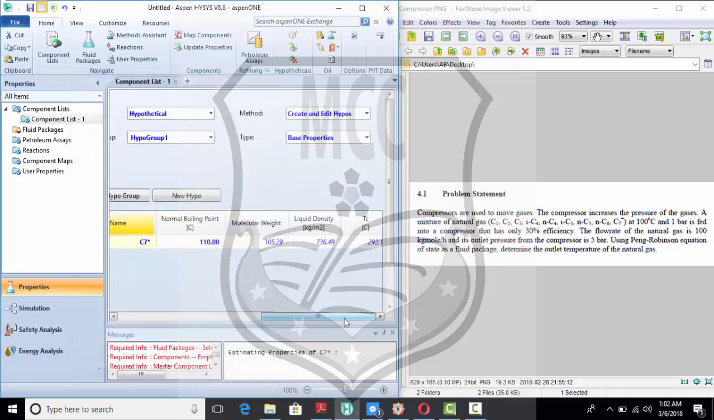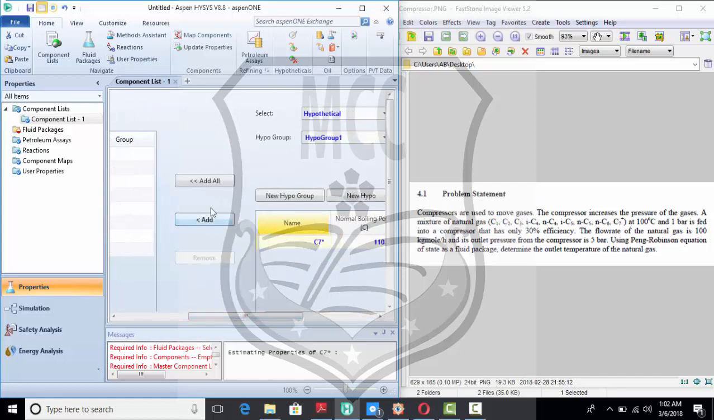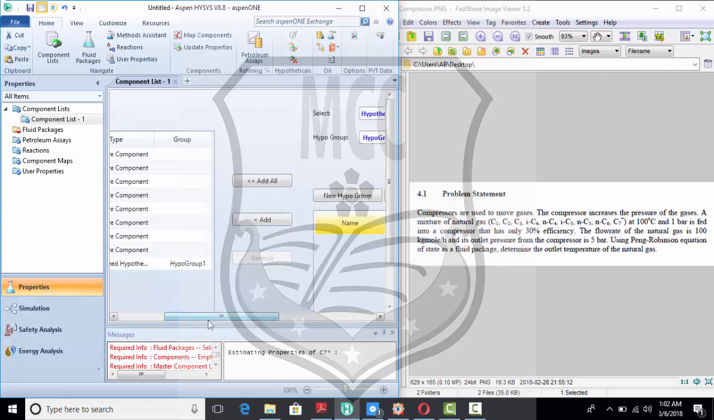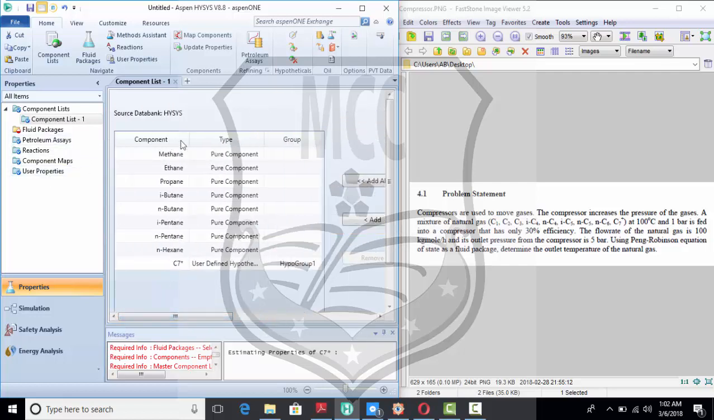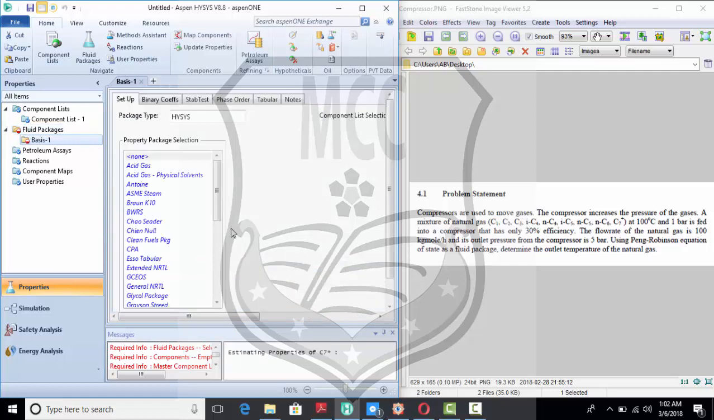As you can see, the remaining properties are determined. So now click on add. Now choose the fluid package, and generally Peng-Robinson is suitable for gas and refinery. So click on Peng-Robinson.